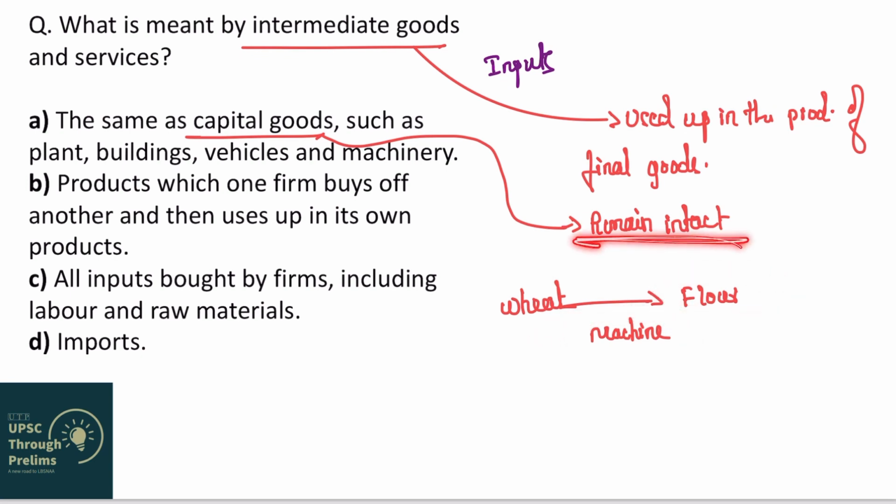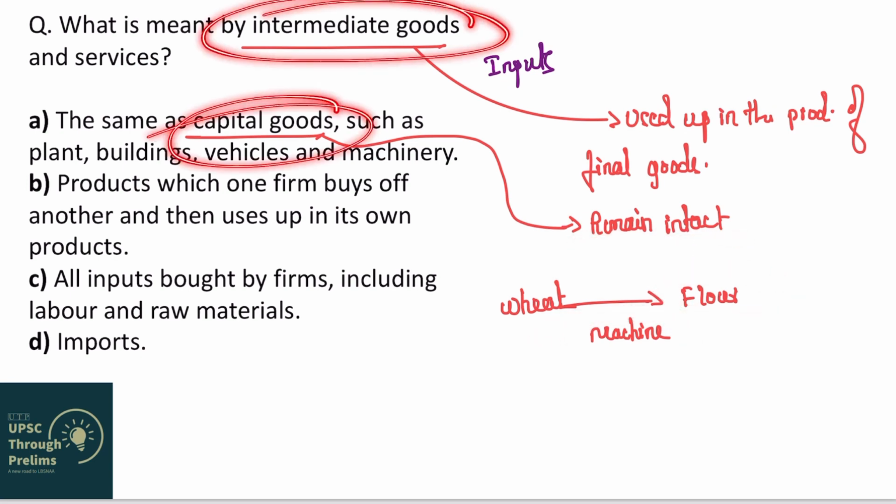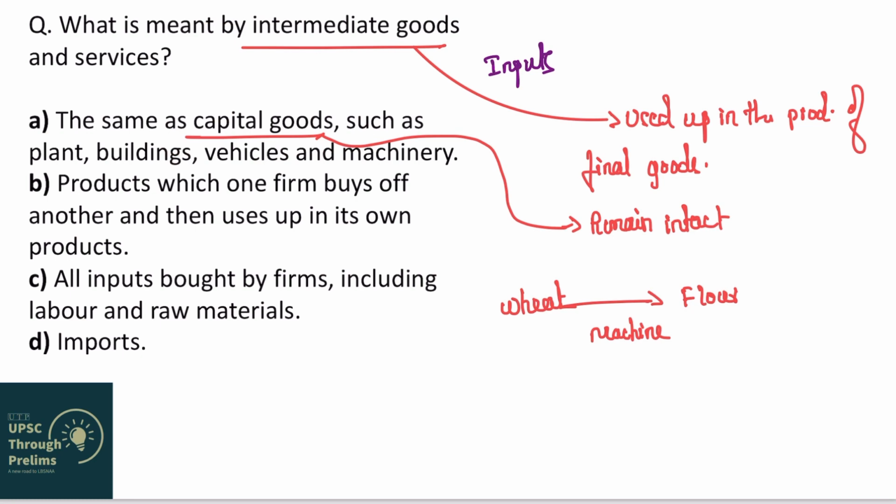It remains intact. So, this is the difference between intermediate good and capital good. Now, the first statement is saying that they are same as capital goods such as plant, machinery. No, I just said they are different, though both are inputs. Second statement, products which one firm buys off another and then uses up in its own products.